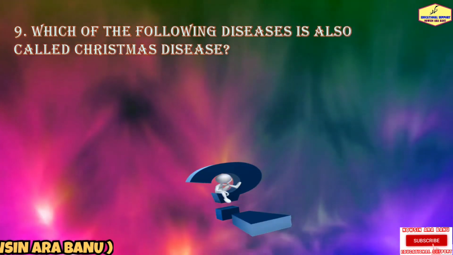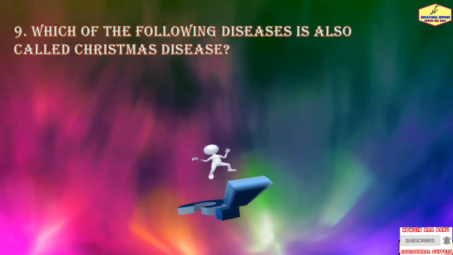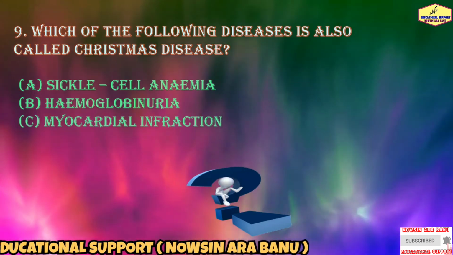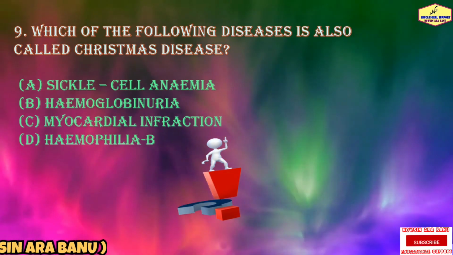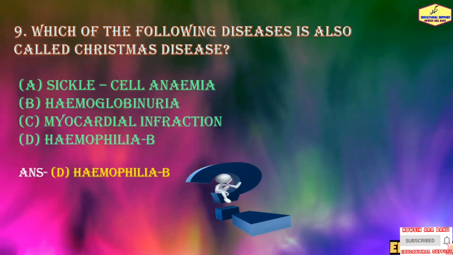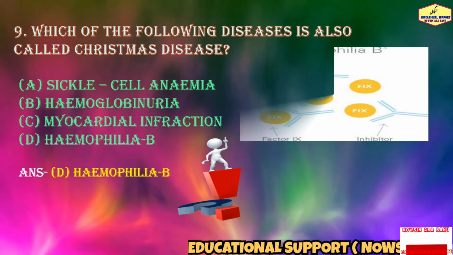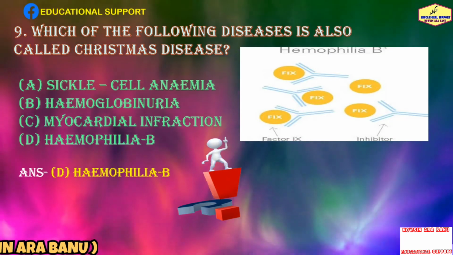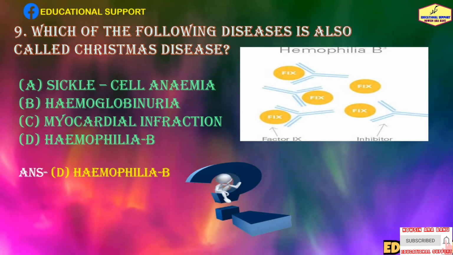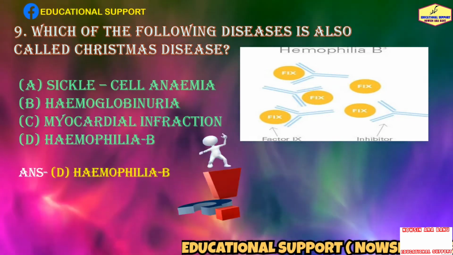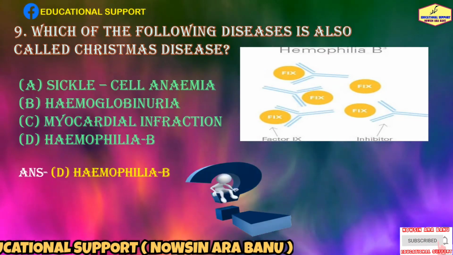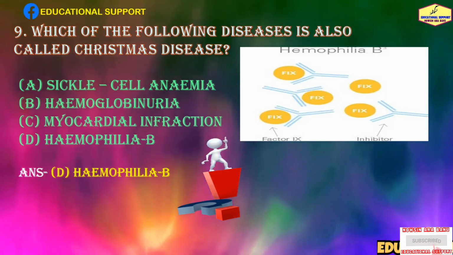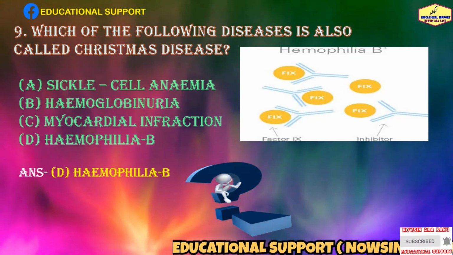On question number 9, which of the following diseases is also called Christmas disease? Sickle cell anemia, hemoglobinuria, myocardial infarction, or hemophilia B. So the answer is hemophilia B. Hemophilia B is also known as factor IX deficiency or Christmas disease. Hemophilia B is the second most common type of hemophilia. The disorder was first reported in the medical literature in 1952 in a patient named Stephen Christmas.